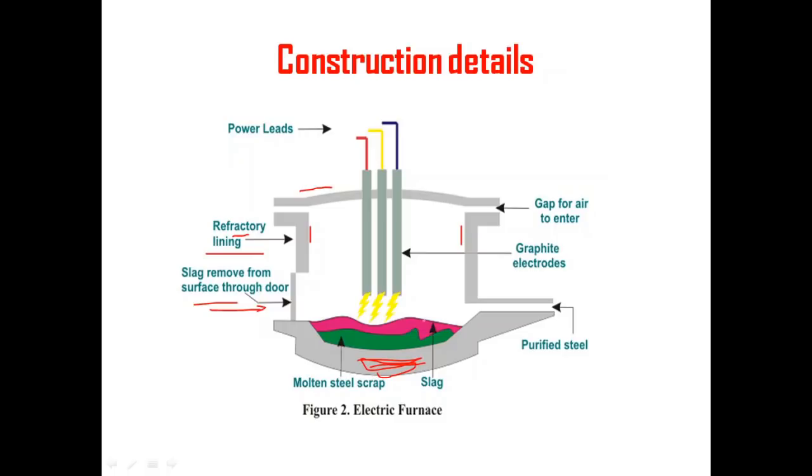We need to get this out after melting of the metal. So we can use this portion for that. If we want to take it out, we need to tilt this furnace like this. To tilt it, we will have some mechanism here. This furnace will be placed on a foundation, and that foundation will have a mechanism so that it will tilt the furnace, and the charge will come out of it. Okay, this is just a picture of it.